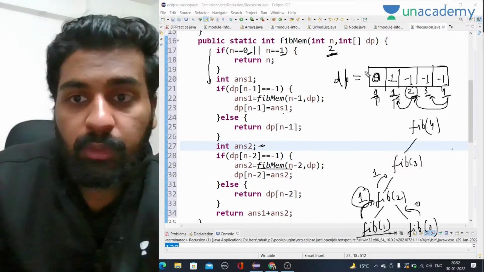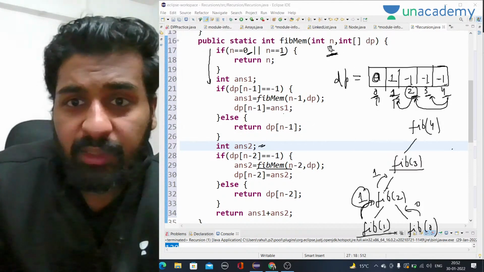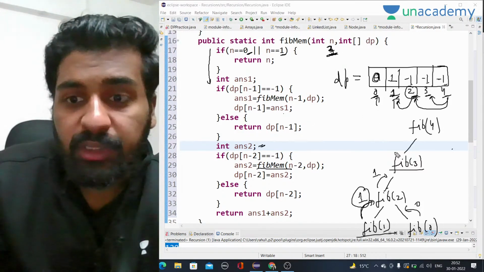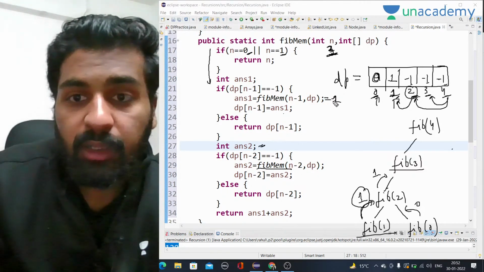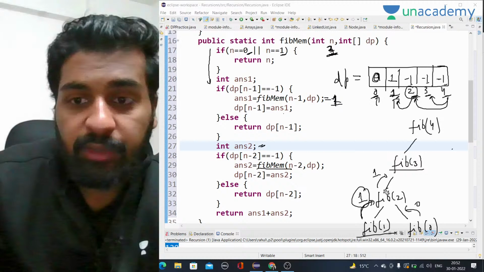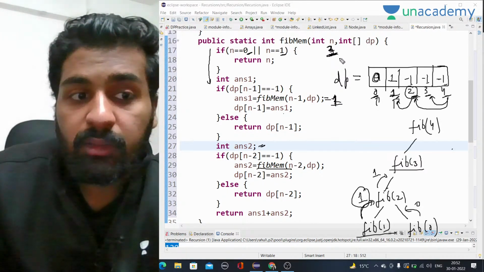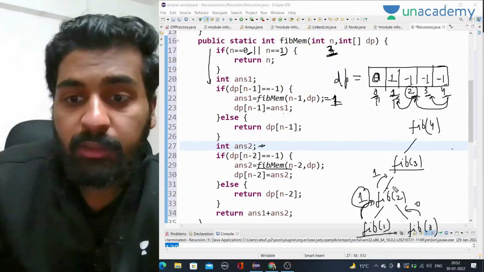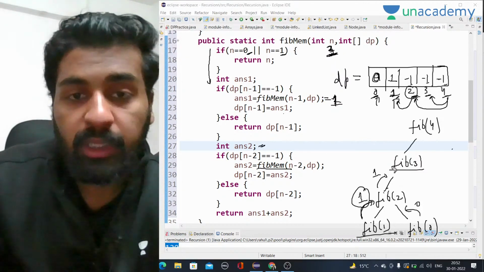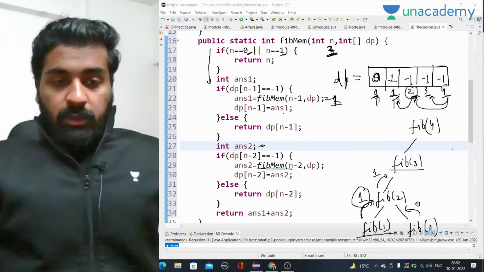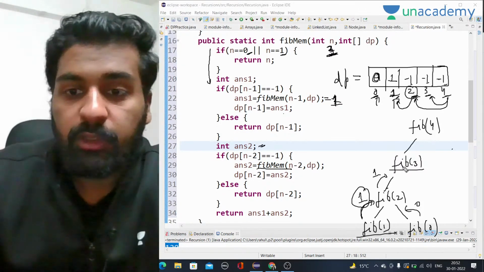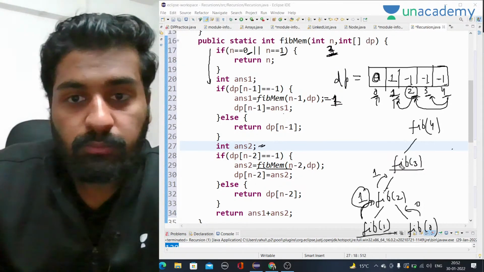Now let's come to n equal to 3. For the value 3, answer 1 is now 1. It called fib of 2, right? When n is 3, we will call for answer 2. Just a second. Yes, we will call for fib of 2.